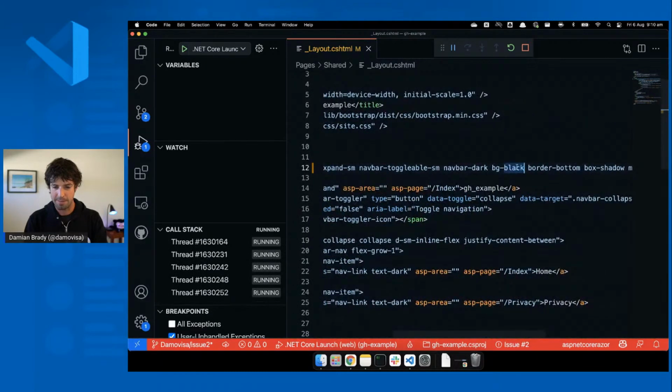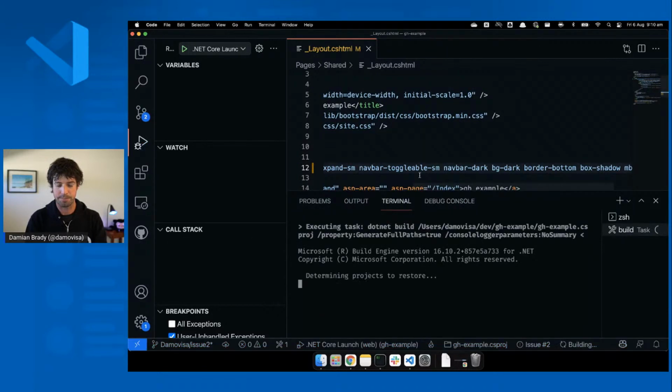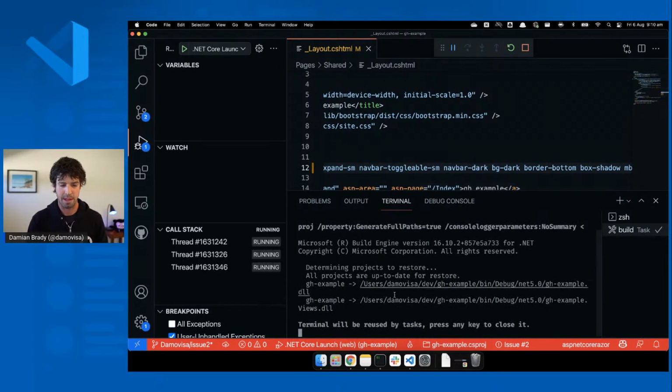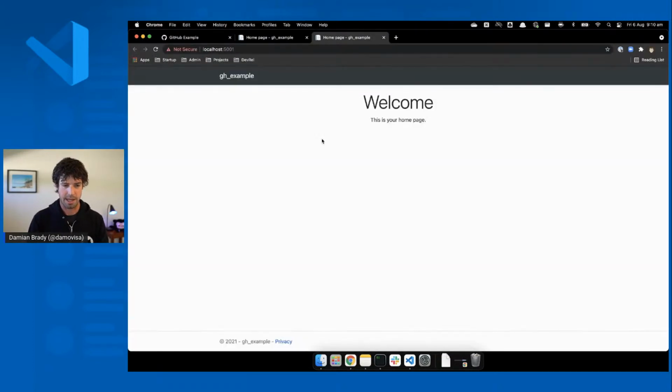All right, so nav black, maybe this is dark. Save that and we'll just do a little rebuild. If this doesn't work, that's fine. Somebody should pick it up in my pull request, right? So let's try it again. Hey, there we go. It's dark now. I'll probably have to fix up those links, but yeah.